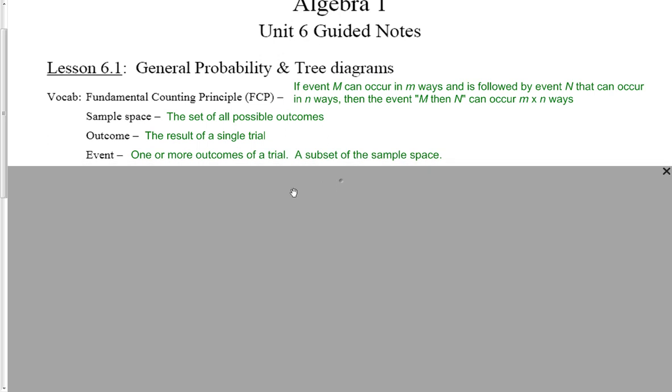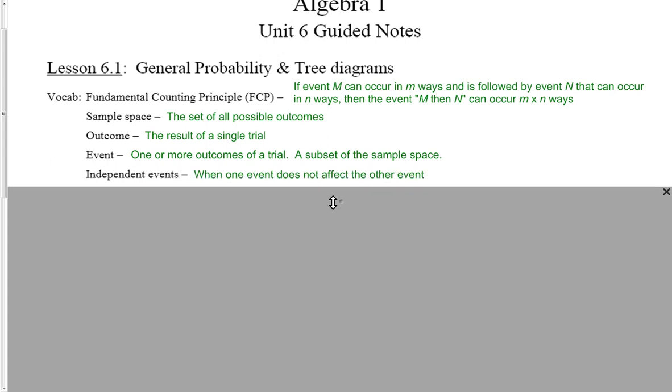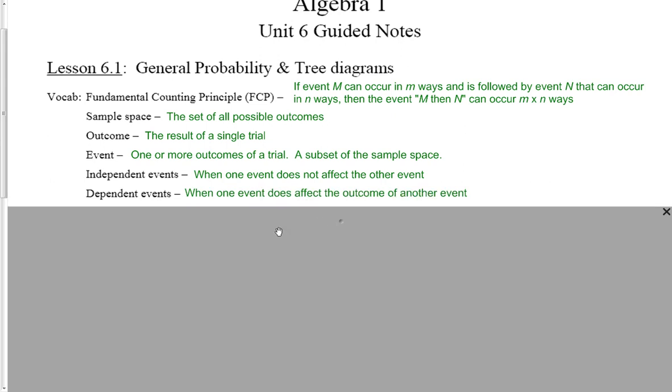An event is one or more outcomes of a trial, and it is a subset of the sample space. Independent events are when one event does not affect the other event. We'll do lots of examples with those, as well as with dependent events. And that's when one event does affect the outcome of another event.